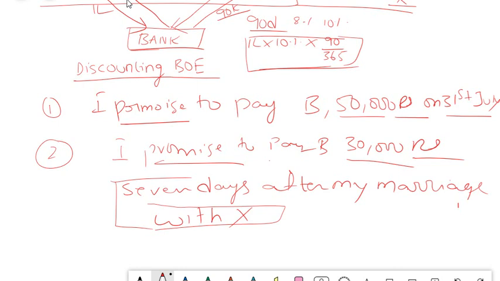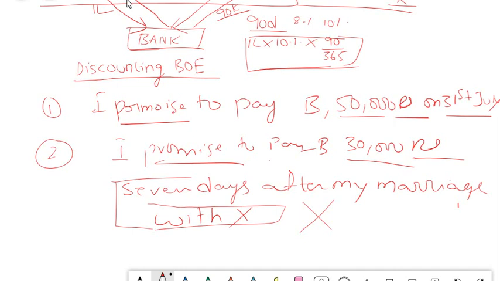So if a promissory note has such conditions, then it cannot be considered a promissory note. You should understand these facts, because sometimes they can ask you an MCQ in this fashion also. If you don't pay attention to these minor aspects of this definition, then you may end up giving the wrong answer. Both bills of exchange as well as promissory notes should not be conditional, and you should keep that in your mind. That is your general definition of a promissory note and the conditions.